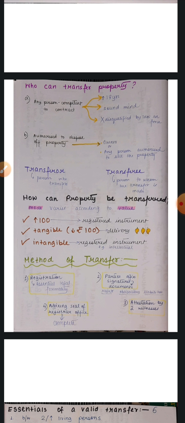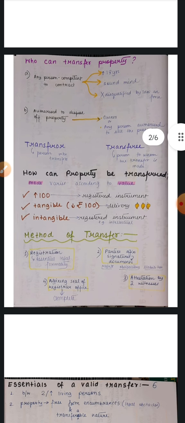The transferor is the person who gives the property, and the transferee is the person who receives the property. Done? How can property be transferred? Well, the mode of transfer of property depends upon the value of the property. You must write this sentence in your answers. If the property is of the value above rupees 100, the transfer has to be by a registered instrument. We have to legally register the transfer.